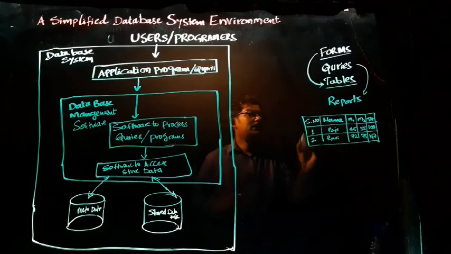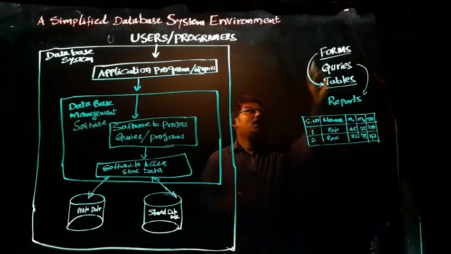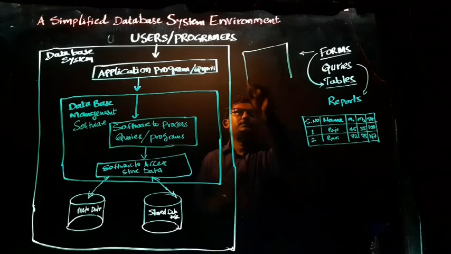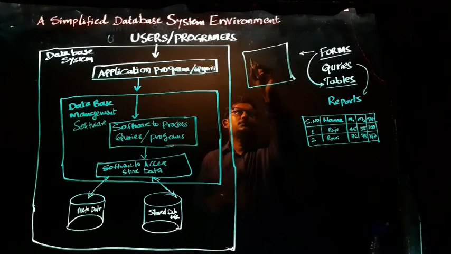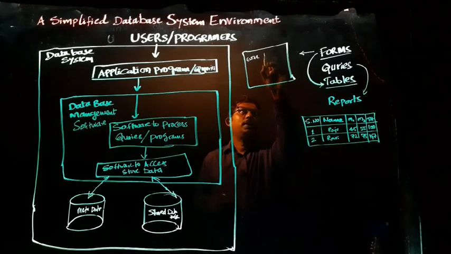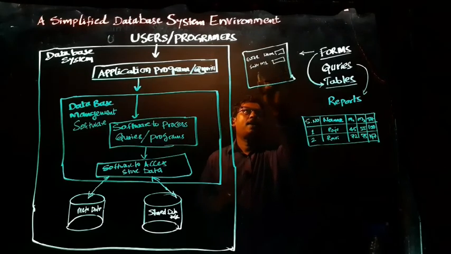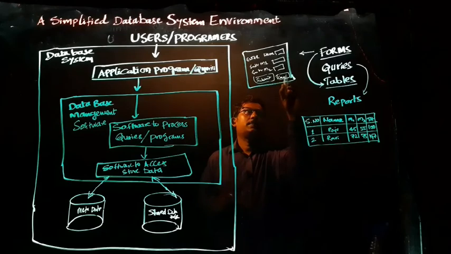Okay, this table, the data which we enter in the form of forms. How will the forms be? Forms will be like this: enter name, next enter M1, enter M2, submit, cancel.